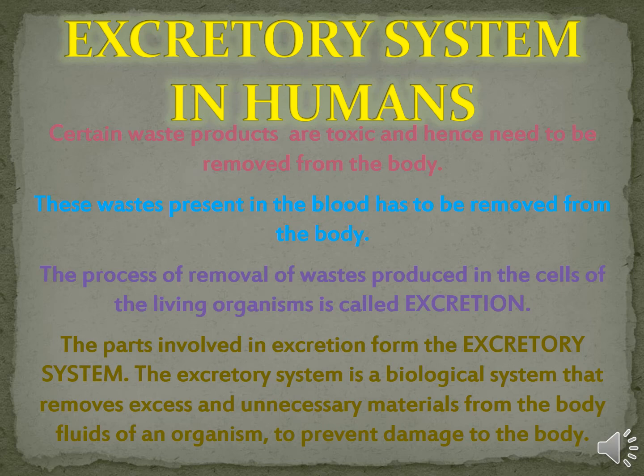The parts involved in excretion form the excretory system. Thus, the excretory system is a biological system that removes excess and unnecessary materials from the body fluids of an organism to prevent damage to the body.